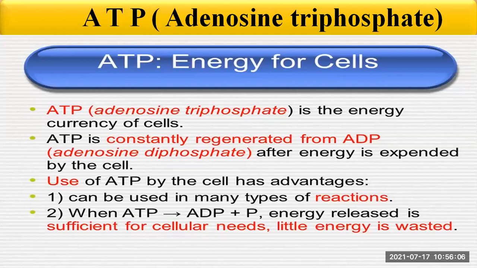Then we have seen ATP, the very important concept, that is the energy which is there in the cells. It is called the energy currency of the cell. ATP constantly regenerates from ADP, that is adenosine diphosphate, and after that the energy is expended by the cell. There are some advantages of ATP: it can be used in many types of reactions, and when ATP is broken down into ADP plus P, there is a release of energy.